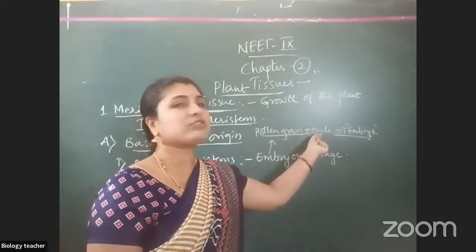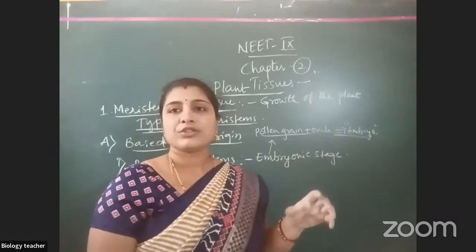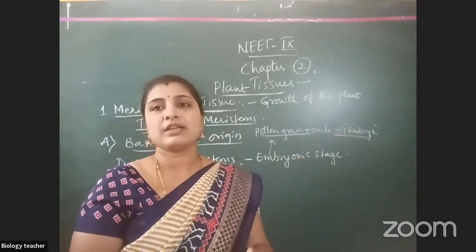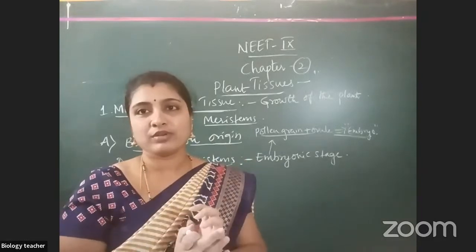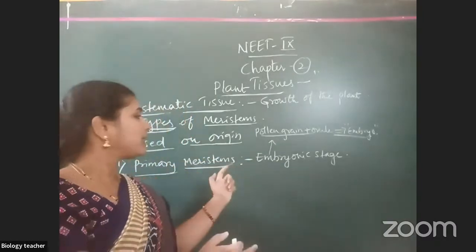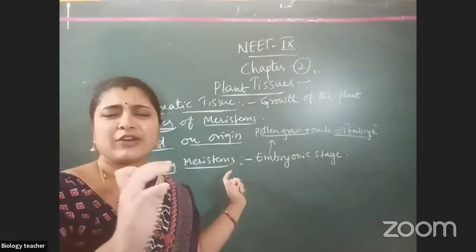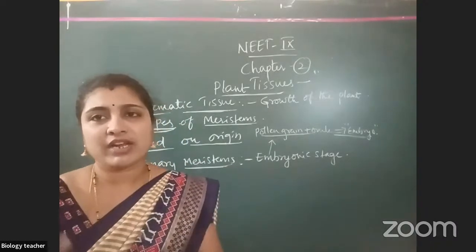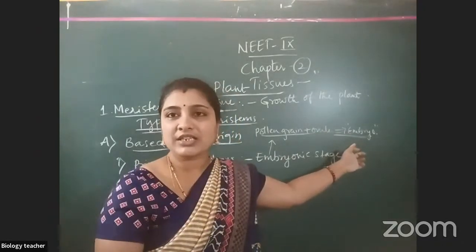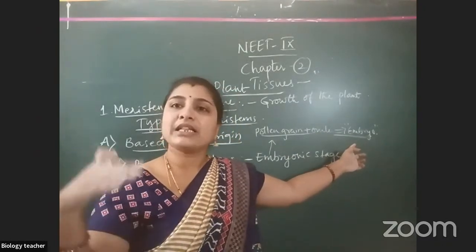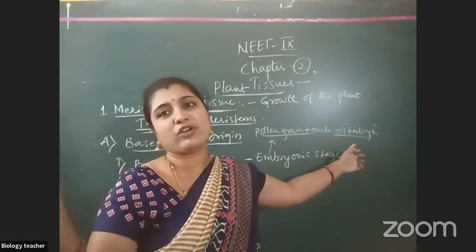So what happens during fertilization? Pollen grain fuses with the ovule and forms the embryo. When the embryo has been formed, it will continuously divide, so it forms a group. At that time, which group is formed? Primary meristem. Their function is to divide. From the embryo stage itself, their function is dividing only until death. Continuously they will divide only.